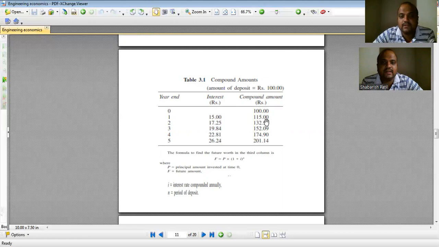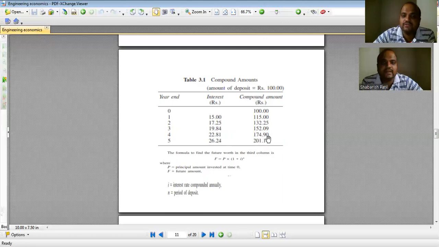Now because this is compounded interest, this 15 will again change to some other value, 17.275. Similarly this becomes 132.25. Next, for the third year, this becomes 152.09.